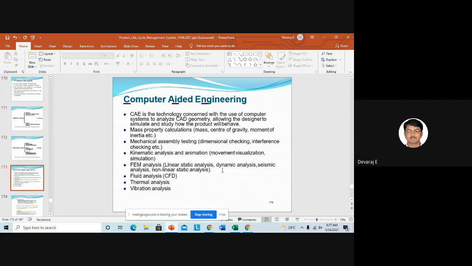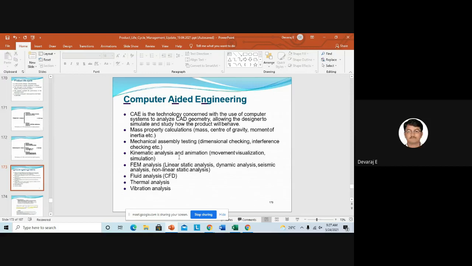Everything will come under FEA. And kinematics analysis and animation. I told you, kinematics is nothing but movement, to find the velocity of the links, right? To find the velocity, the forces acting on the pairs, kinematic pairs, everything. You can see in kinematic analysis and animation. I think everyone is getting it, right? Yes, sir.